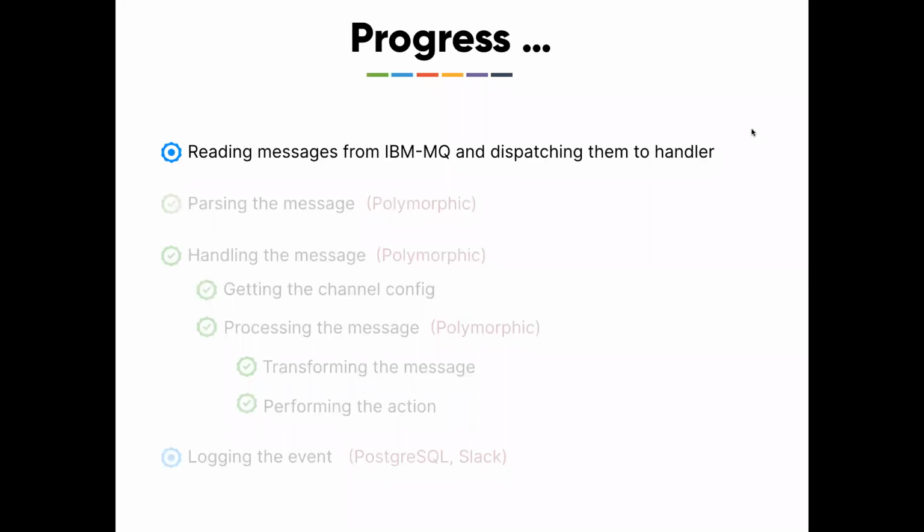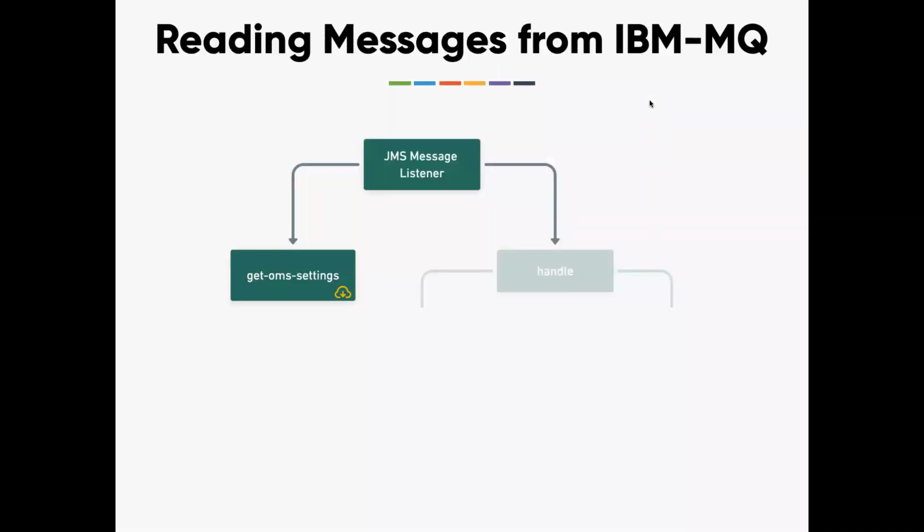Okay, now come back to the problem that we are solving. We solved only the crux of the problem. The outside boundaries and error conditions need to be handled. So let me focus on that. Reading the message from IBM MQ and dispatching it to the handler is very simple. Our handle function does not know who the consumer is.